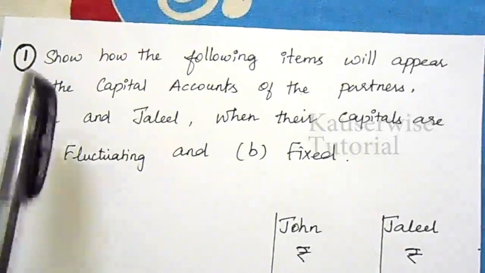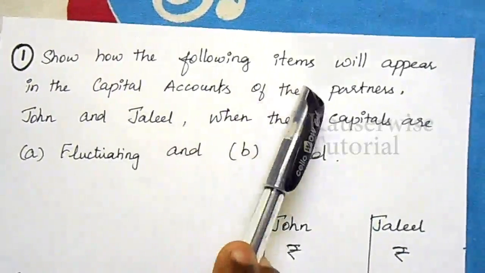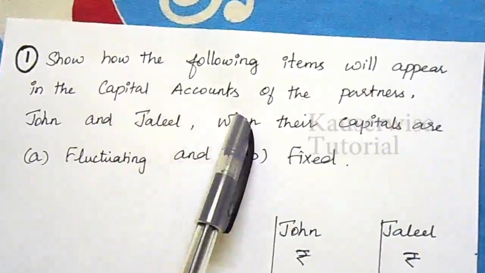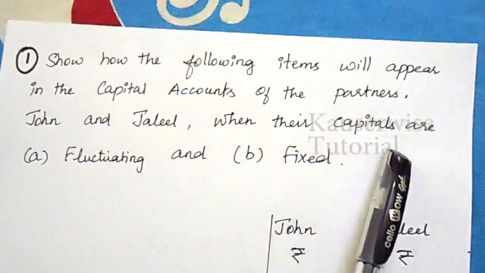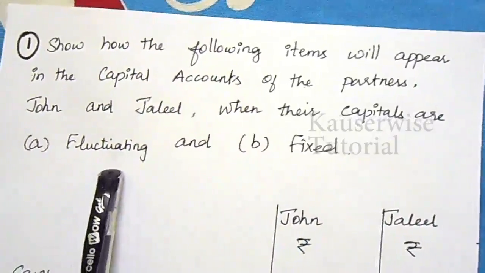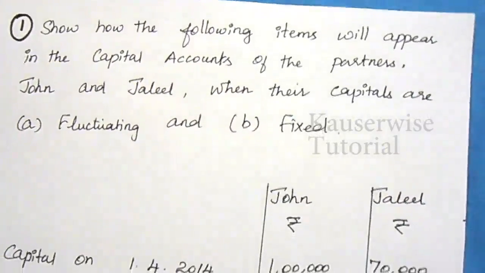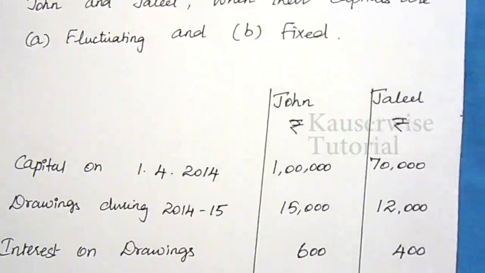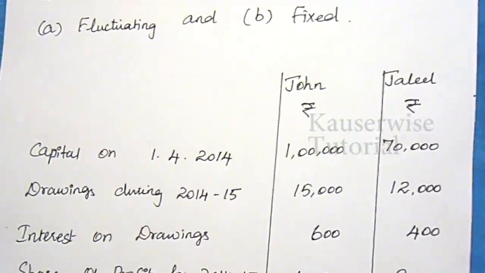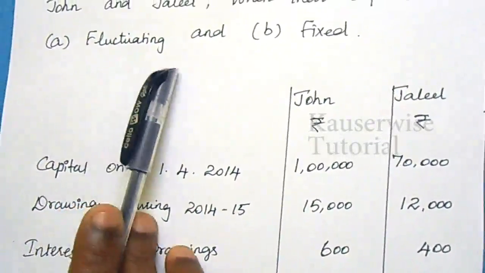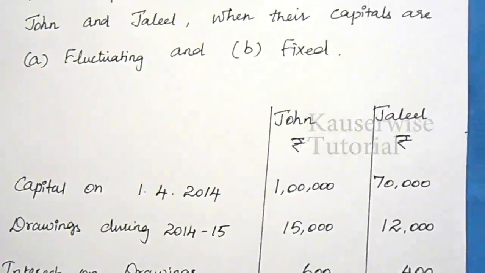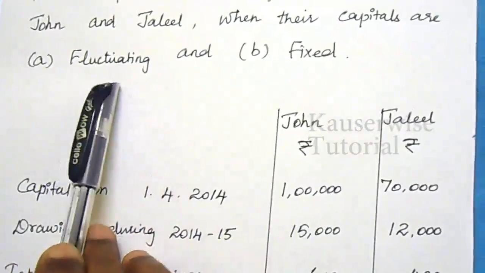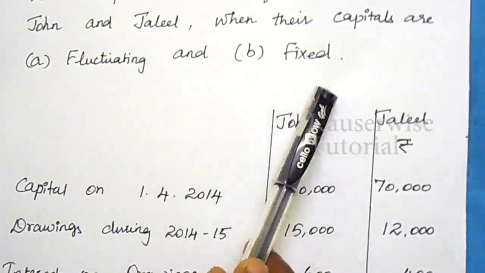Let us see the problem. Show how the following items will appear in the capital accounts of the partners John and Jalil, when their capitals are fluctuating and fixed. Here we have some information. They ask you to prepare capital accounts when the capitals are fluctuating and when the capitals are fixed. We have to solve this problem according to two methods. The first one is the fluctuating method and the next one is the fixed method.